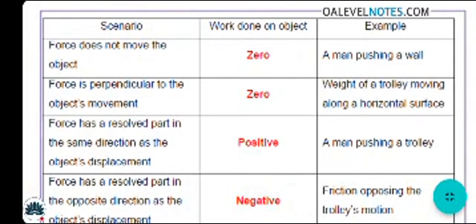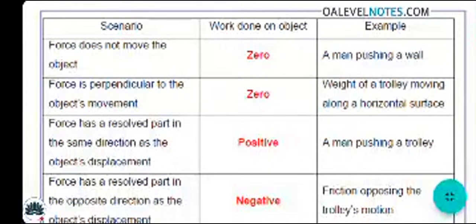Now, when the force has a resolved part in the same direction as the object's displacement, what does it mean? There must be positive work done, such as a man pushing a trolley. It will be moving towards the positive direction.